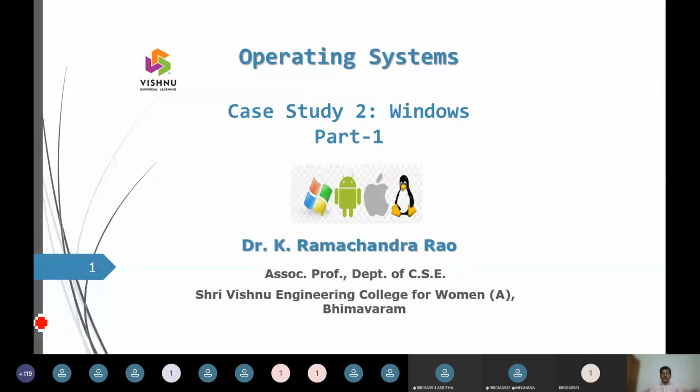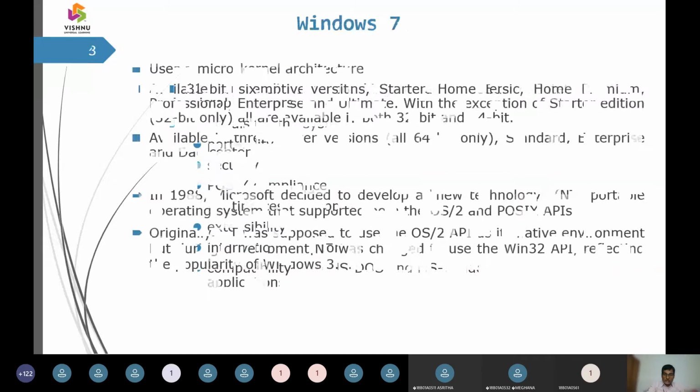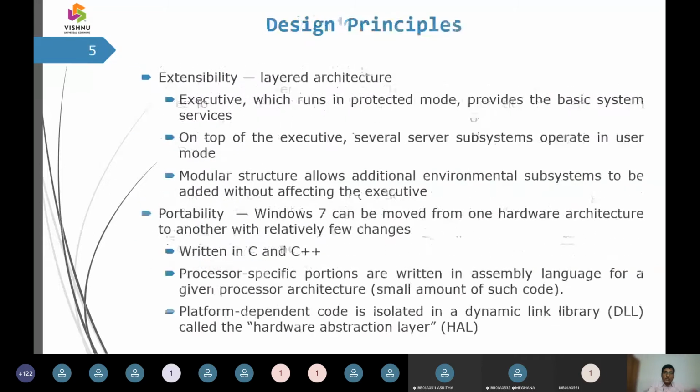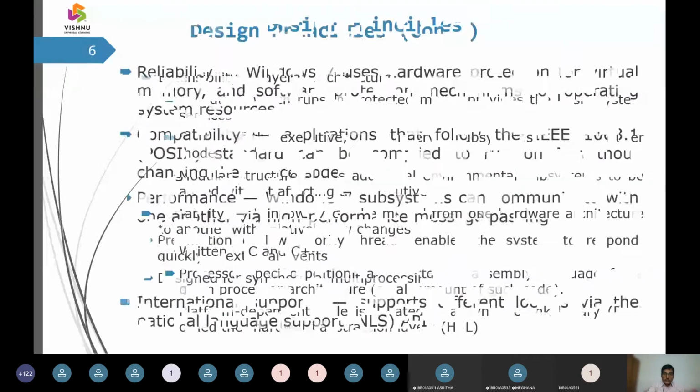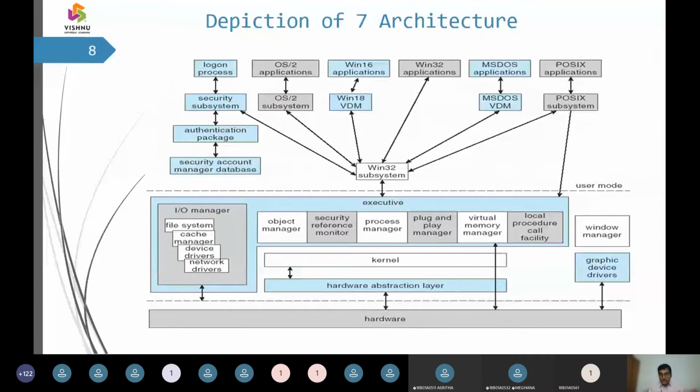In our earlier class, we talked about case study 1, which is totally oriented towards the Unix operating system. Then we had glimpses of case study 2, that is the Windows operating system. In Windows, we have taken up Windows 7 as a case study. Then we took up the fundamental features of Windows 7. Thereby, we are in a part of a discussion towards the Windows 7 architecture.